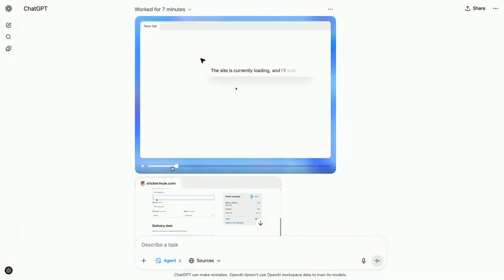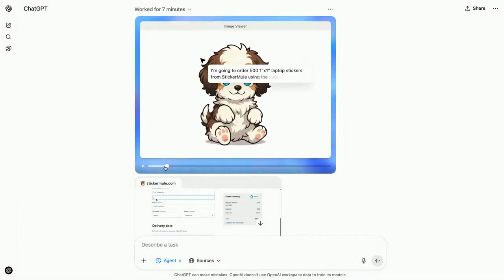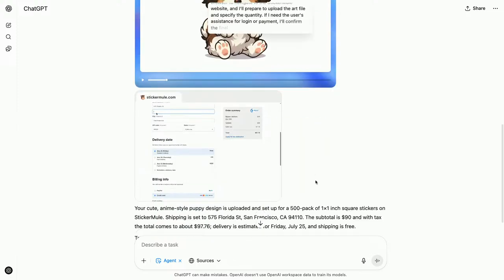Oh, it looks like it generated some stickers. Oh, look at that. That's what it generated. That'll be a cute sticker. Cool. So yeah, that's the task. I think I can, at this point, finish up by myself, or I can ask the model to actually go ahead and do it for me as well.